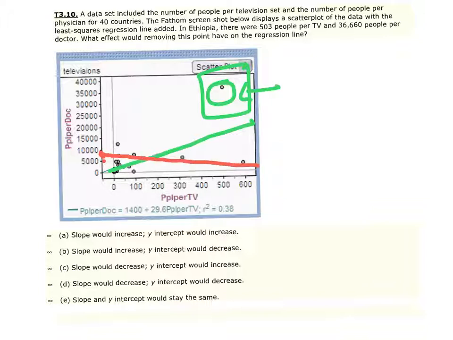So the initial green line that we see with Ethiopia in there is not going to be positive anymore, but it's now going to be negative. So in this case, letter C is the correct answer. The slope would decrease, and the y-intercept we can clearly see is also going to increase. The y-intercept here is a small amount, and it's going to really just flip.